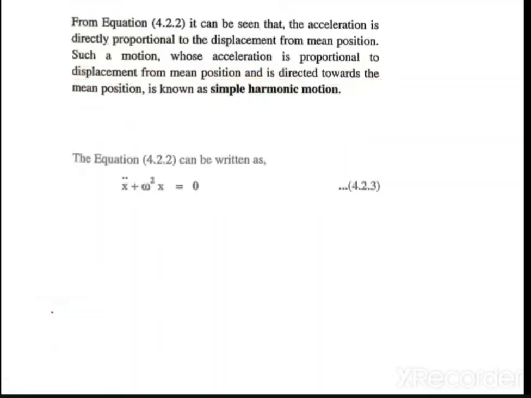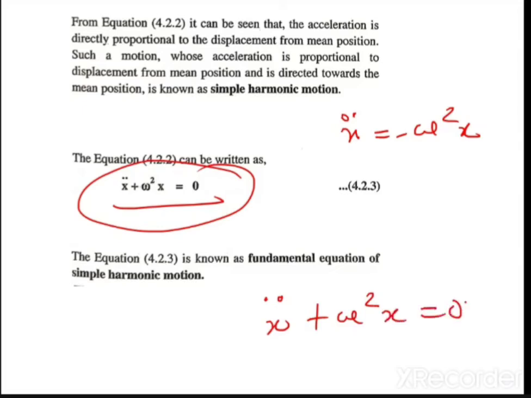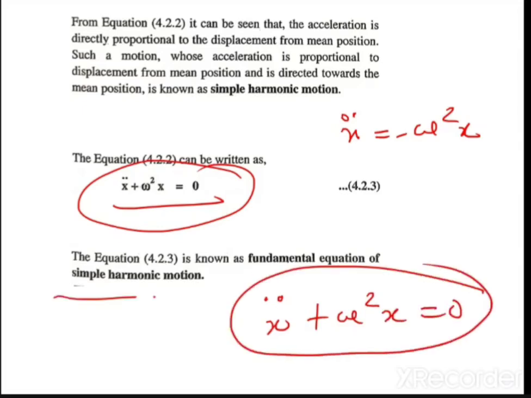Now, this equation: x double dot is equal to minus omega square into x. If I take it to the left hand side, the equation becomes x double dot plus omega square x is equal to 0. This equation is called the fundamental equation of simple harmonic motion, and we will use it throughout the subject. So you have to remember this fundamental equation always.